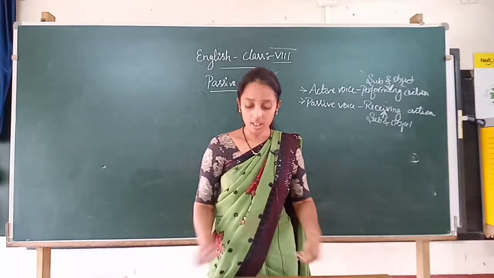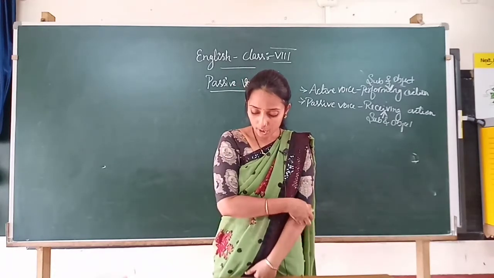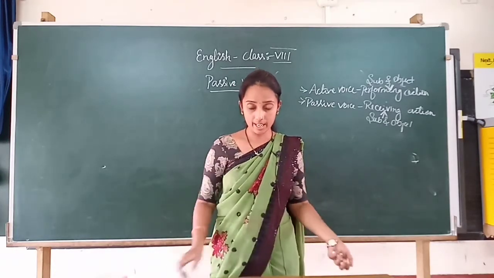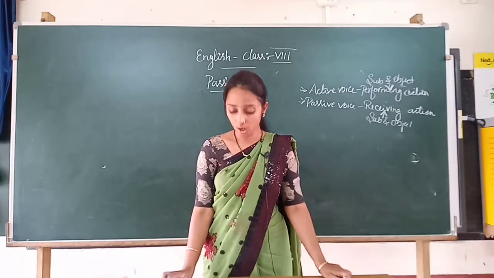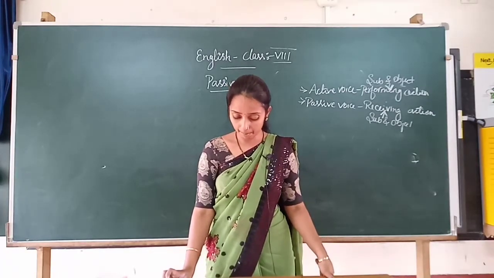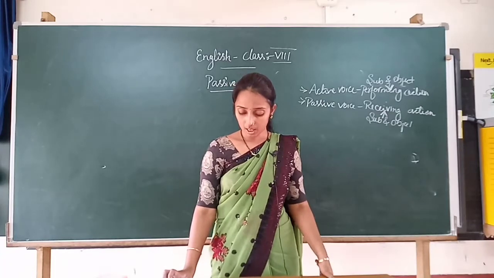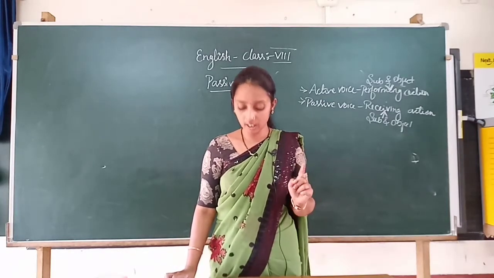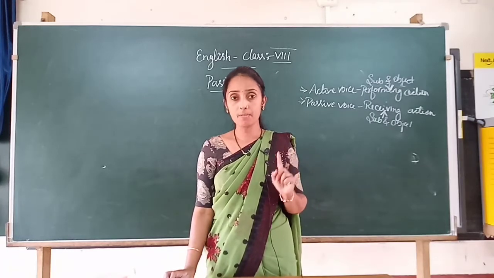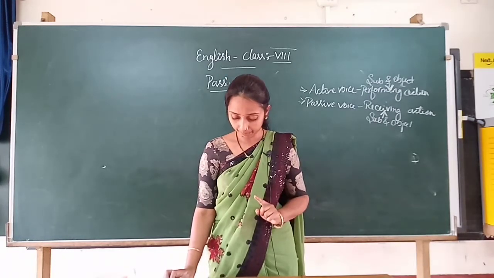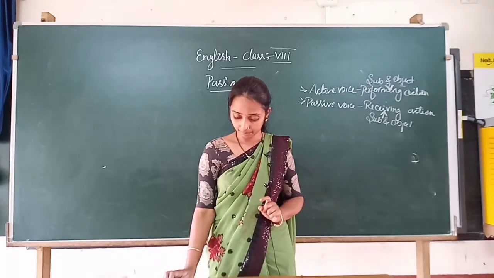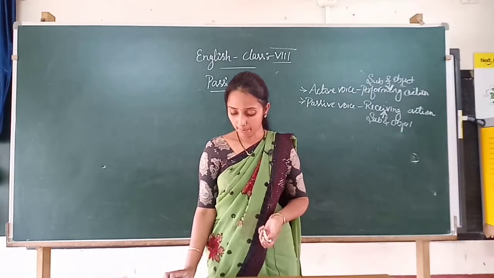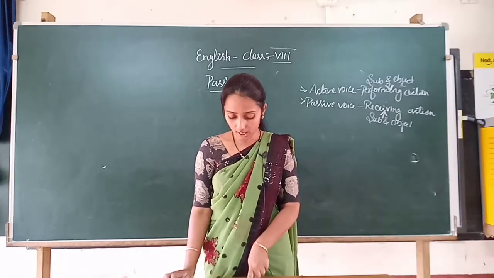Next clue. This is important. The object of the active sentence becomes the subject of the passive voice. Listen carefully: the object of the active sentence becomes the subject of the passive voice.